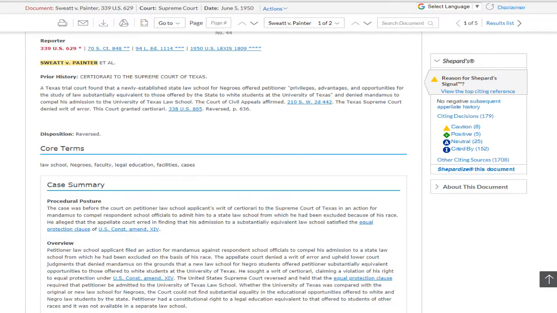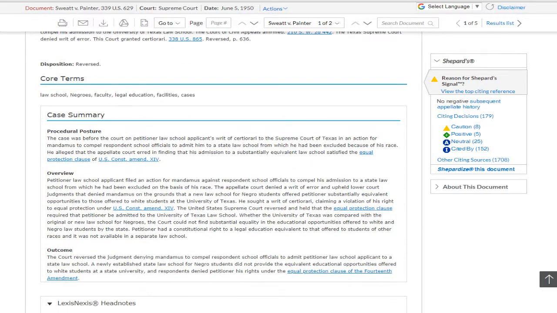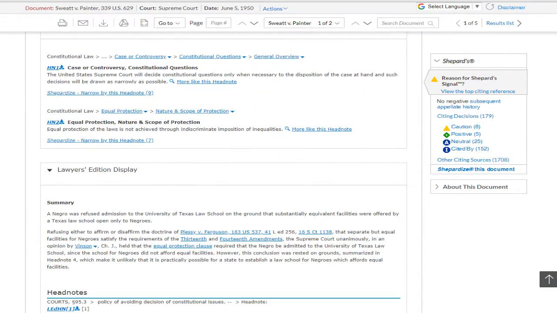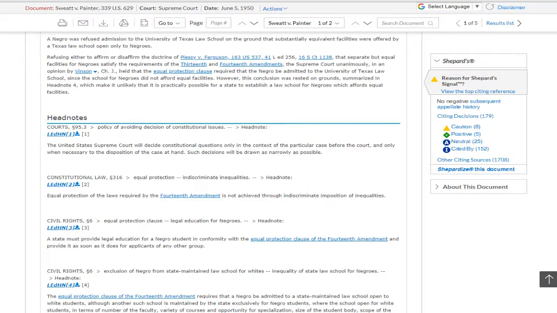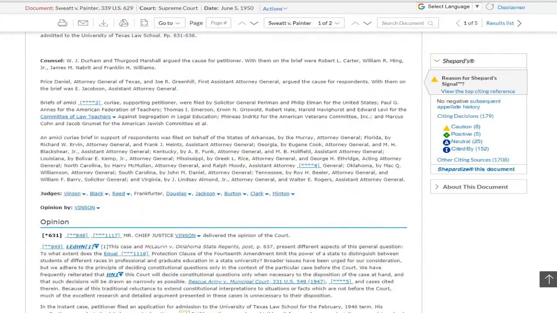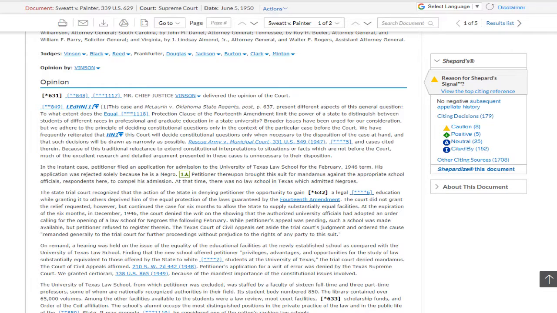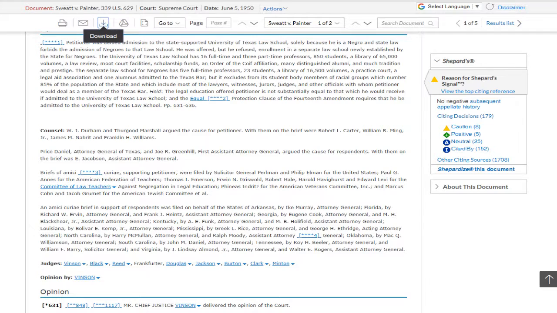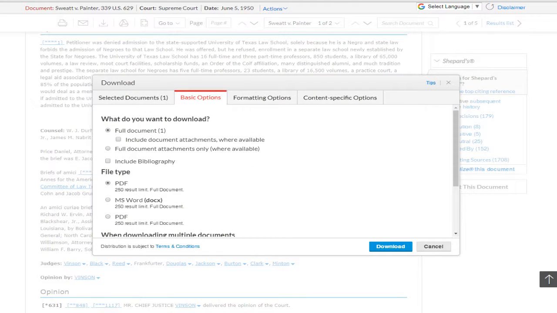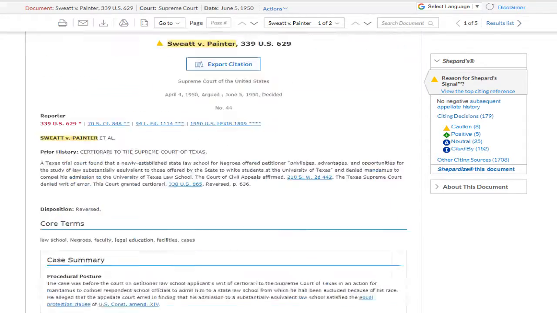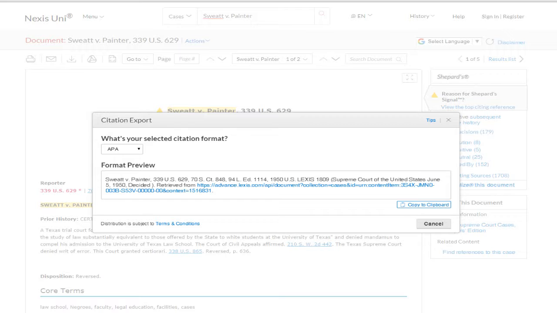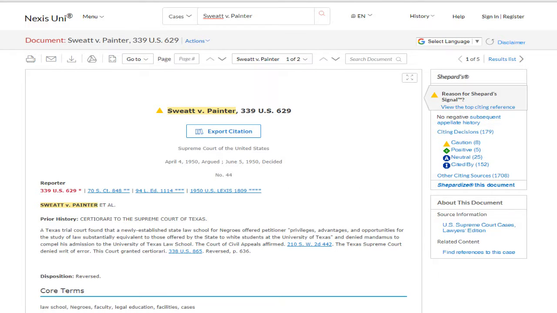And there's all sorts of information here, including an overview and some other lawyerly types of additions that LexisNexis puts in there. But in the end, you'll find the opinion as you scroll down. And that's the main text that you want. Now you can download this whole case. In fact, you have all sorts of options that they give you about formatting to create your document. It also has a citation builder built into each case right here, and that'll allow you to build a citation in whatever preferred format that you have.